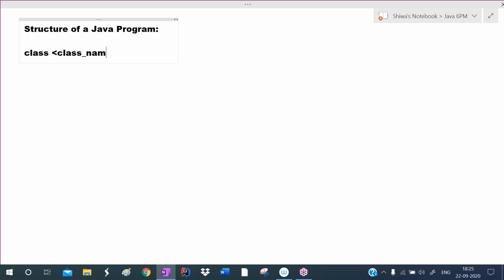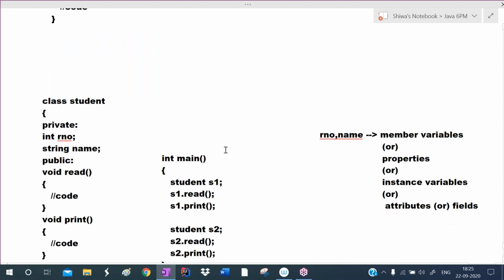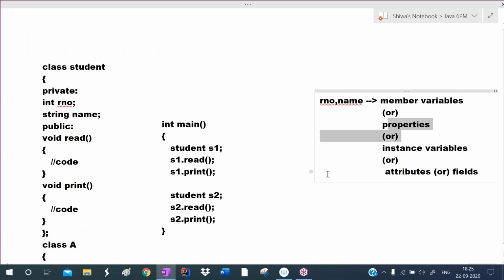Sometimes we write modifiers like public, protected. When we define the package, at that time we write the starting point of the class and the ending point of the class. In the class, what do we define? Properties. Roll number and name are called properties. And read, print are called methods.